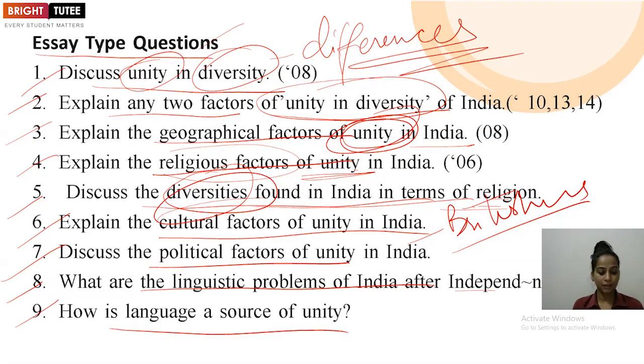The next one: how is language a source of unity? You are going to give different examples from history of how language is supposed to be the link language, and how it used to connect people from different communities and religious groups. Nowadays also, Hindi adopted as an official language is creating unity, and English as a growing language is also helping people come together, as we are asking for changes in our education system. The same medium of education is being applied in most parts of the country. So somewhere language helps us be united irrespective of our caste, color, religion, culture and all. Clear? So you have to mention that.